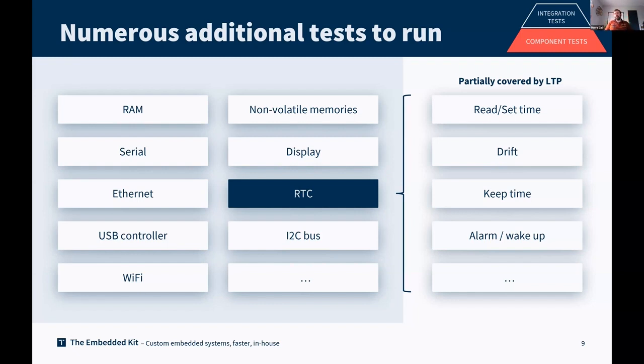I set a specific time, I wait for a specific amount of time, I check the current time, and validate if there is a drift. So all of these tests could be really interesting to automate because they cost more or less nothing to create, but could bring you a good idea of, sorry, of the global system.